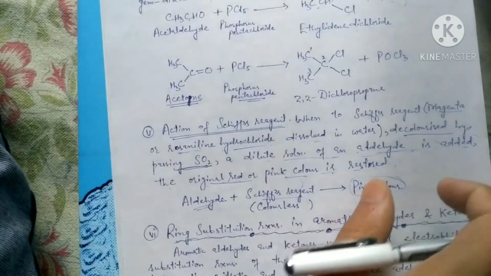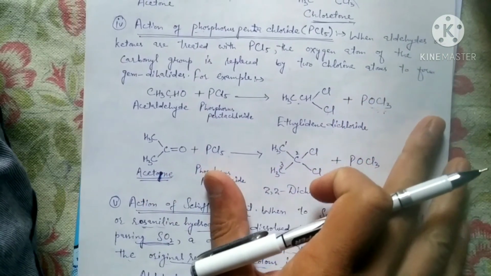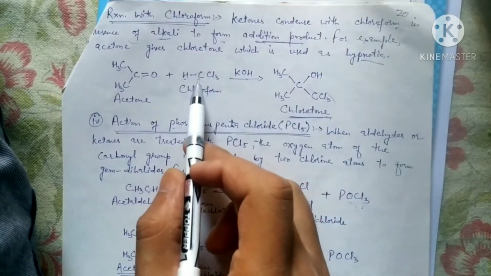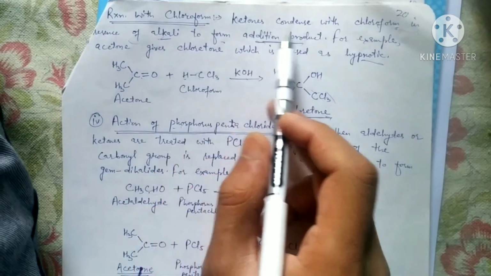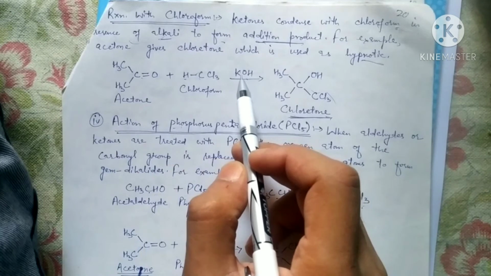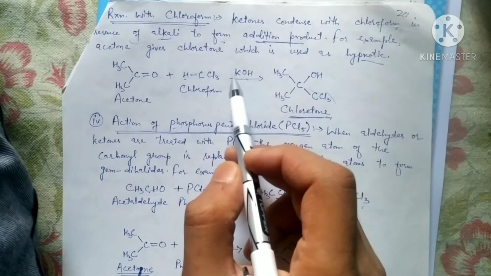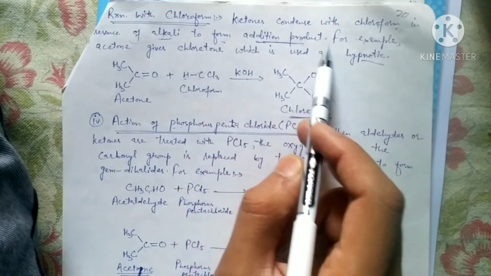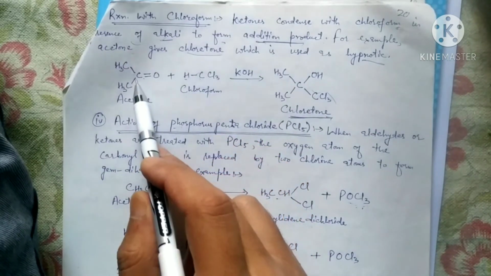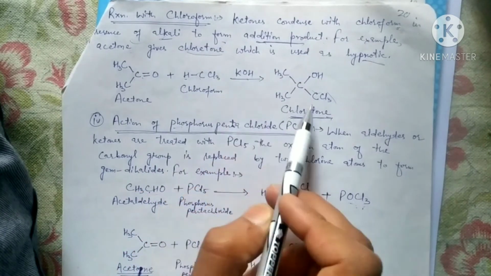Now have a look at another type of reaction, the reaction with chloroform. You all know that the chemical formula of chloroform is CHCl3, and this is shown here. So ketones condense with chloroform in presence of alkali. Alkali means hydroxide of an electropositive metal, that is hydroxide of an alkali metal, NaOH, KOH, to form an addition product or adduct. For example, acetone gives chloretone. This is the molecule of acetone, undergoing condensation with chloroform in presence of alkali, giving chloretone.